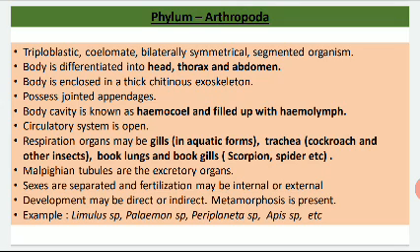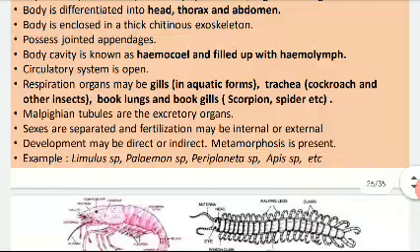Okay, and their body cavity is known as the hemocoel, which is filled with the hemolymph, and their circulatory system is open. That means their body fluid is open into the body cavity, and their respiratory organs, in case of aquatic form, are gills, in case of terrestrial form it may be trachea, book lung or book gills. Okay, now excretory organ is their malpighian tubules. Sexes are separated, and fertilization may be internal or external. Development may be indirect or direct. Metamorphosis is present. Now these are the examples: Limulus, Palaemon, Peripatus.